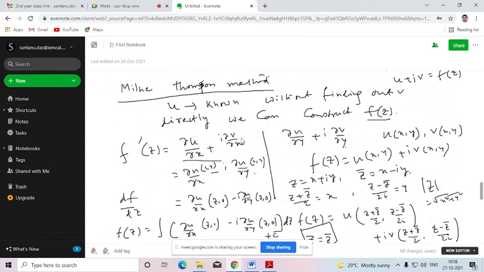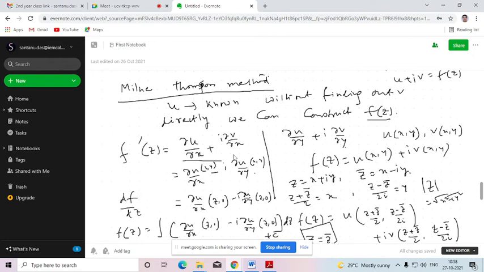So that is the main thing we are going to get from this method. You know that the derivative of the complex valued function f(z) in terms of z can be written in terms of the partial derivatives of the real and imaginary parts. So f'(z) can be written in the form of ∂u/∂x + i ∂v/∂x if we want to find the derivative with respect to the partial derivatives of x. Otherwise, we can find the derivative of f with respect to z using the partial derivatives of y. That means f'(z) equals ∂u/∂y + i ∂v/∂y.